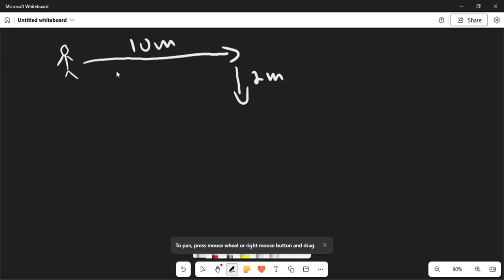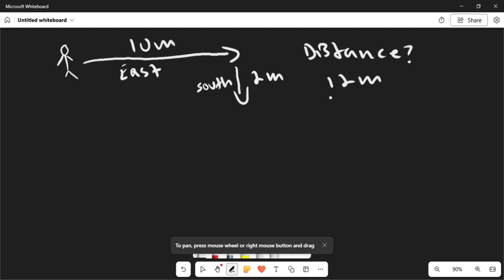So let's say you went east 10 meters, and then you went south 2 meters. Okay, so if we were to calculate the distance of this person walking, we would have 12 meters, right? Because in total it's 12 meters. And we have a positive value because distance is always positive. So it's just 10 plus 2 is 12 meters.